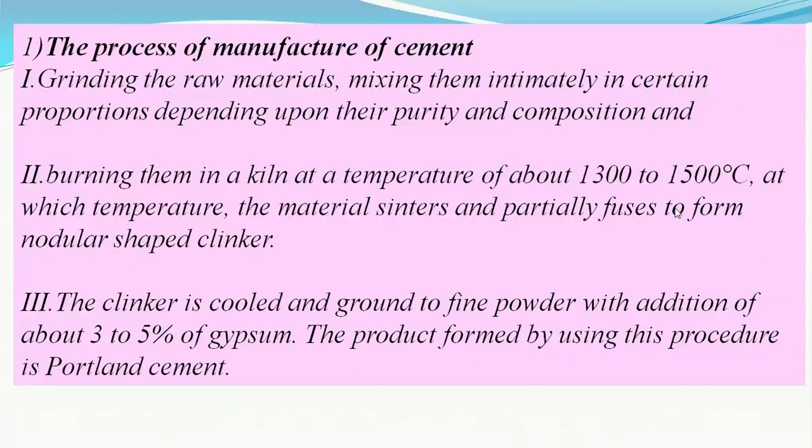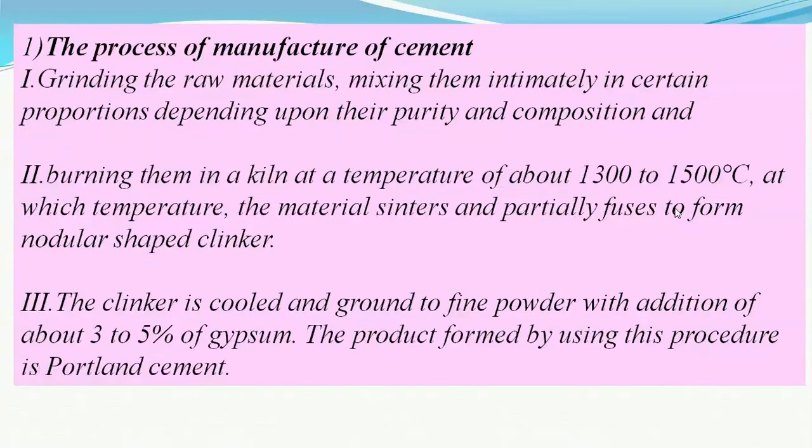All these first three ingredients are taken in proportion. The majority is calcium oxide, about 60 to 70%. The second is the silicon oxide, the argillaceous material, 20 to 30%. And the third is the aluminum oxide, about 6 to 8%.